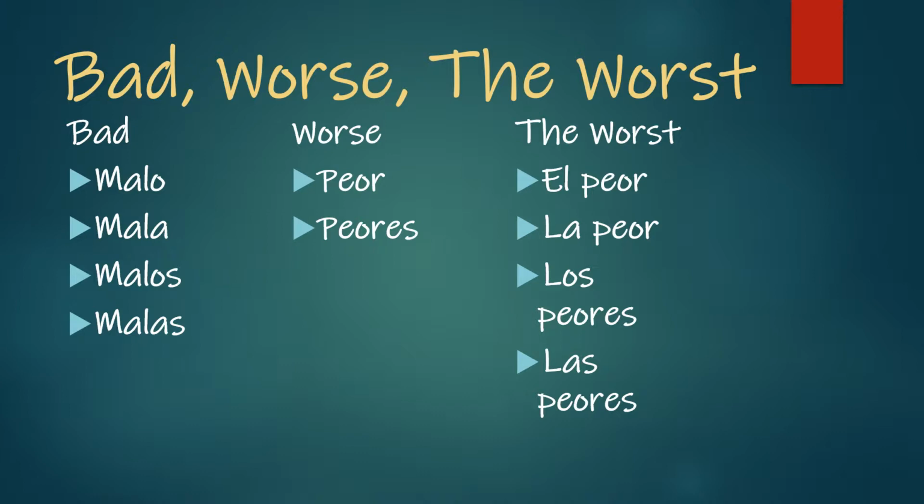When we get to talking about the worst, we are going to be talking about the el peor, la peor, los peores, las peores. So once again, the peor and peores, those are the same. So we're looking at if it's singular or if it's plural. But if you're talking about somebody or something that is feminine, you need to make sure that you use la peor or las peores, because those indicate that either the person or the object is feminine.